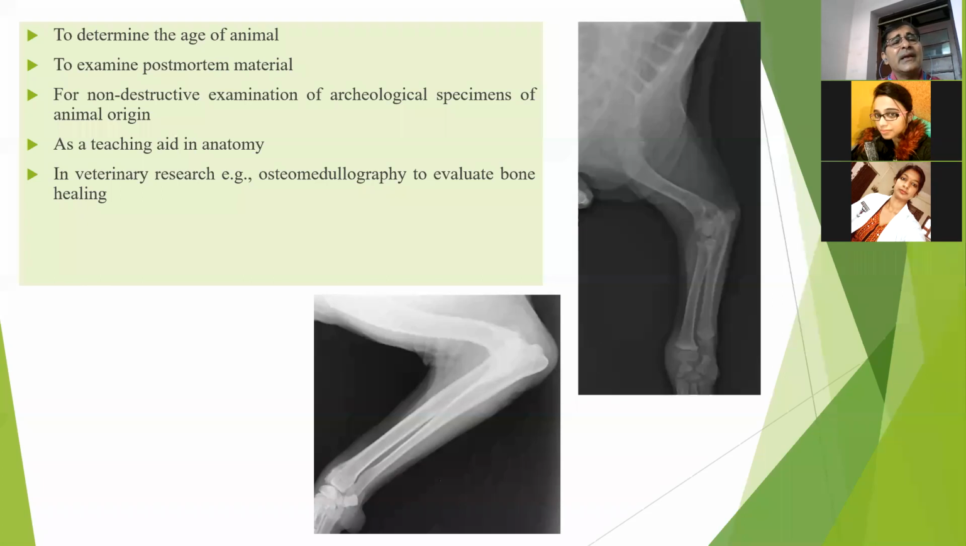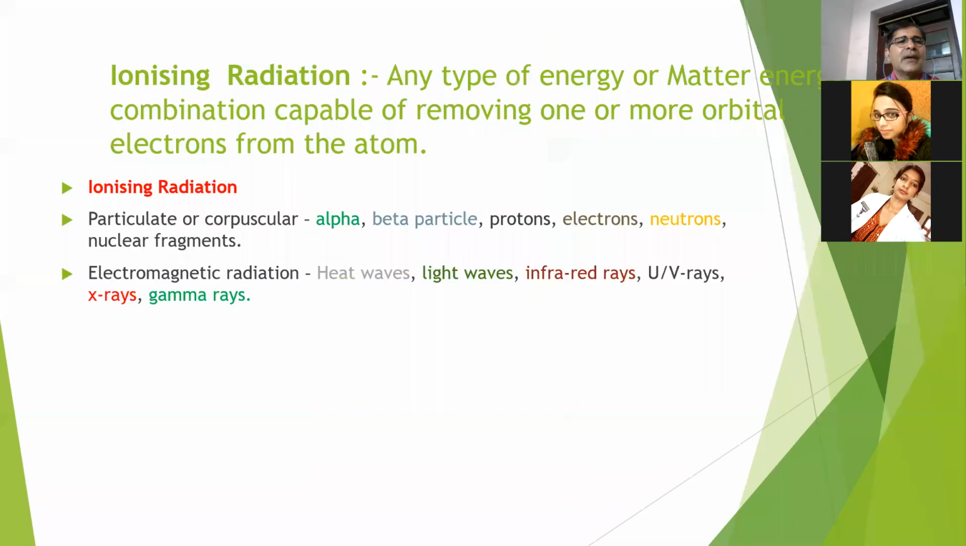Then in evaluation of the fracture, we can know what osteomedullography is. What we did in this case is, once the fracture is there and after fixation, we just want to evaluate whether the blood line between the two fracture ends exists or not. For that purpose, we perform osteomedullography, right?